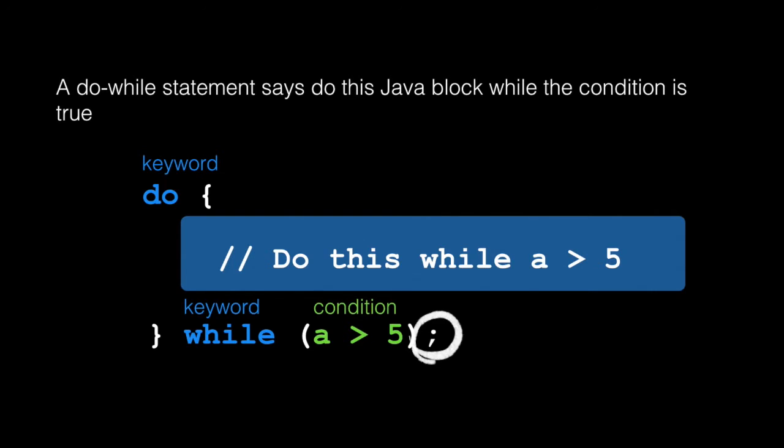That's different from the other while loop. There was no need to terminate a statement since it ended with a Java block. Again, the condition tells Java when to stop repeating this Java block. Let's play with the do while in code.